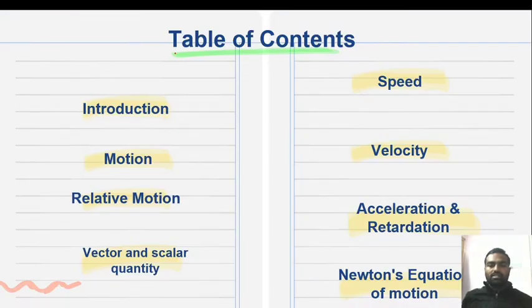So this is the table of contents, the content area where I am going to focus in this session: introduction, motion, relative motion, vector and scalar, speed, velocity, acceleration, retardation and Newton's equations of motion. Before starting this topic, motion, I am going to explain some historical background of physics.